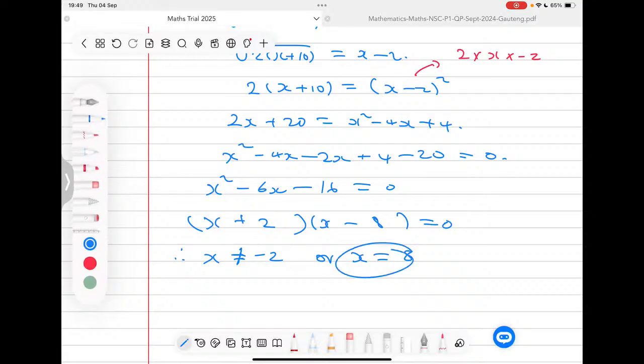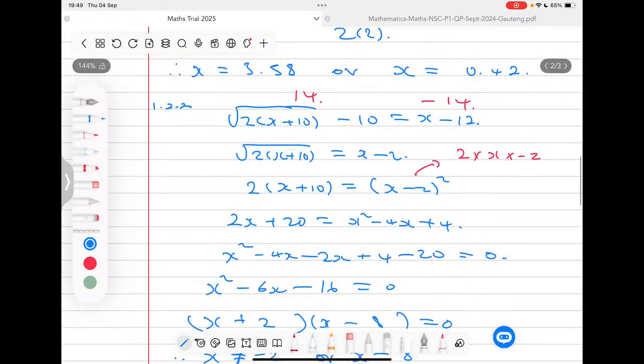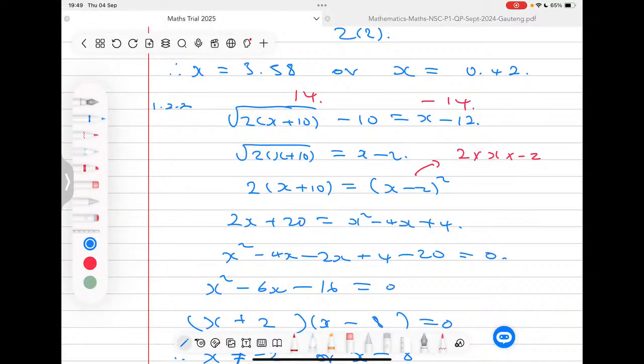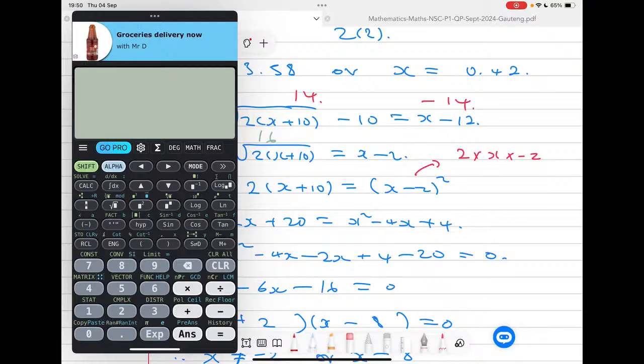Now we are going to test the 8 in the same way. So I'm going to pull the calculator again and say I have the root of 2 multiplied by 8 plus 10 plus the 10 again. Now this gives me a 16. So I get a 16 this side here. Do I get a 16 if I say 8 minus 12? So I get a negative 4.